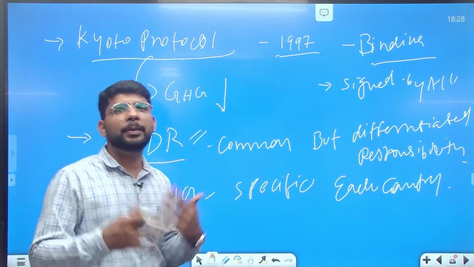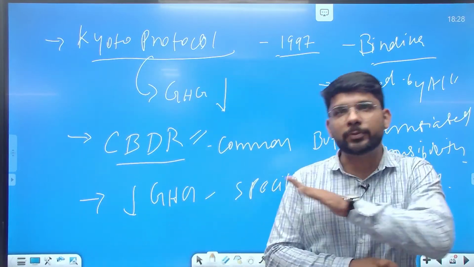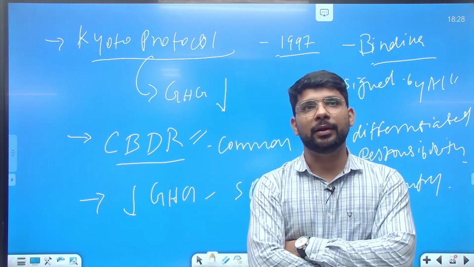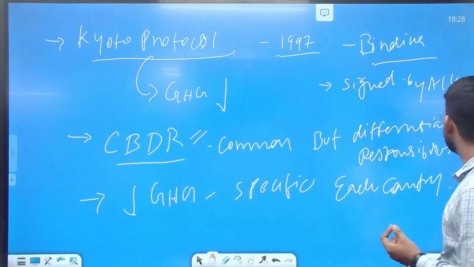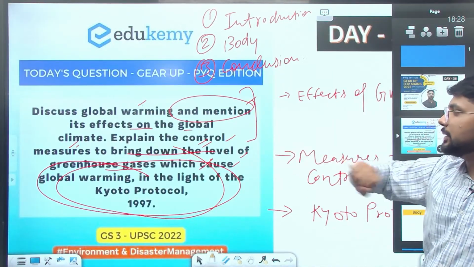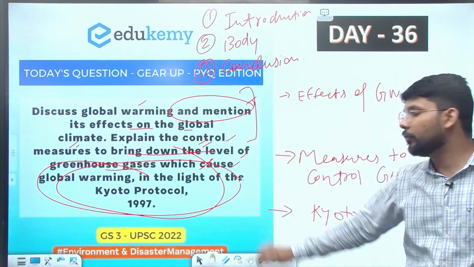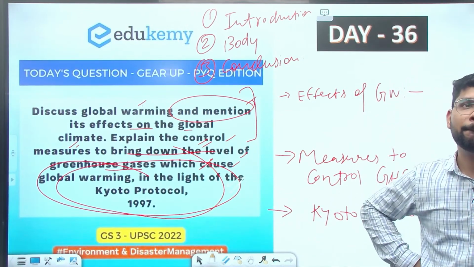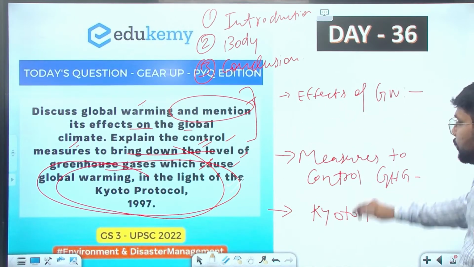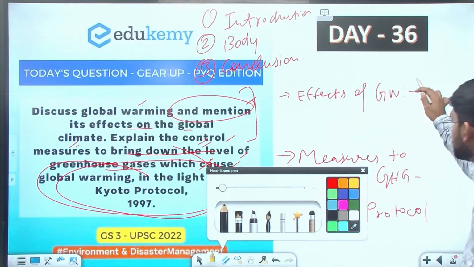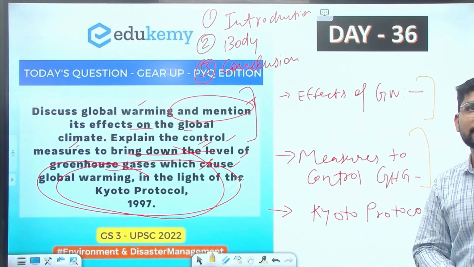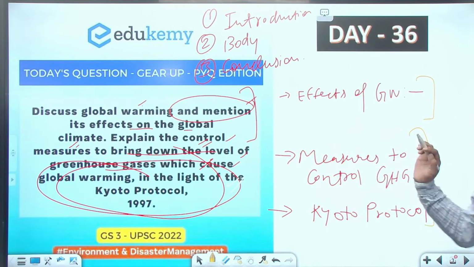You need to write in brief, not in an explanatory way, about the Kyoto Protocol, because there is a tail attached to the question. If you see the question again, we need to discuss in the light of the Kyoto Protocol of 1997. So the question is asking about the effects of greenhouse gases. We discussed the effects, we discussed the measures to control greenhouse gases, and we also discussed the Kyoto Protocol.